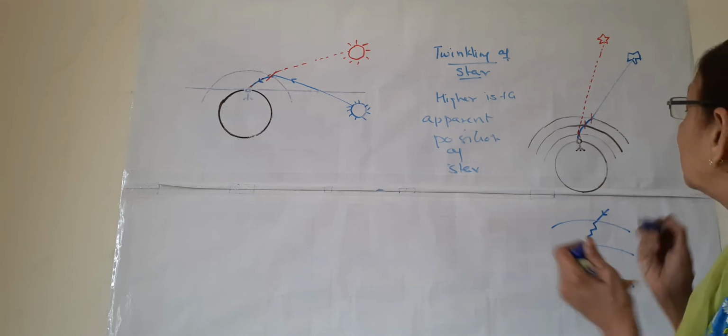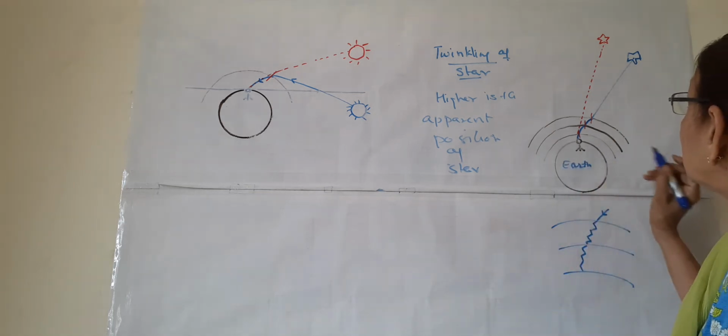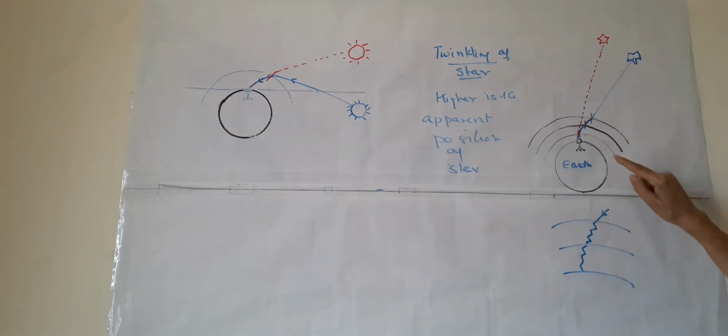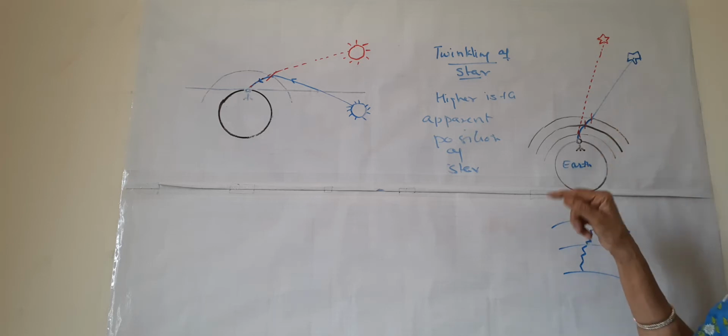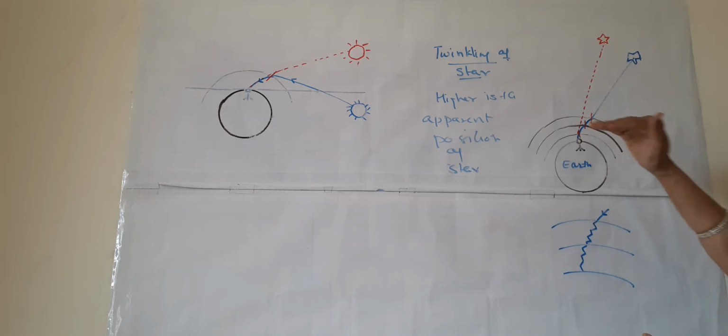These layers have different density. This is the most dense, this is in between, and this is the least dense. So this is the lightest air and this is the densest air. Due to this, layers of different density are formed around the earth's surface.